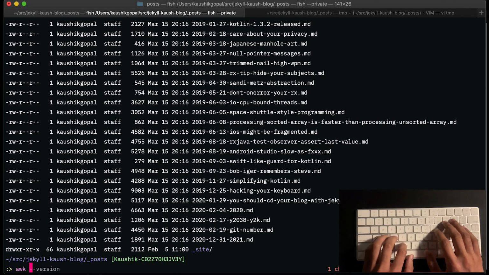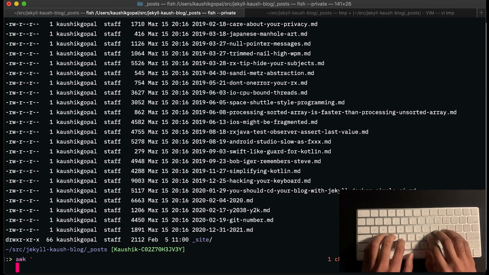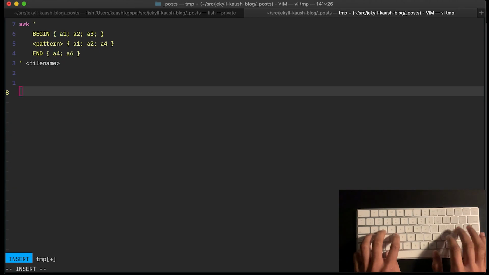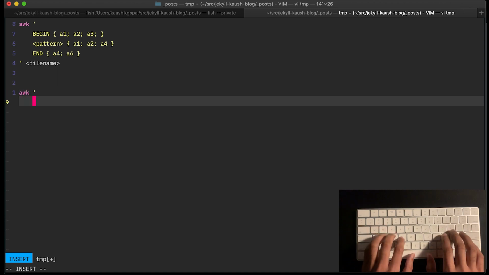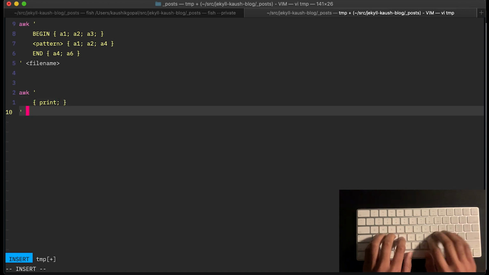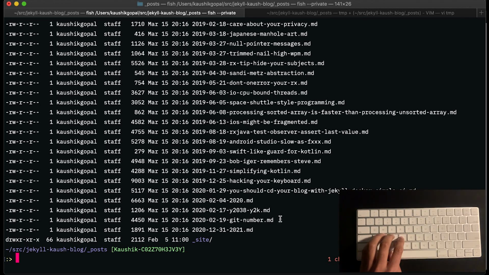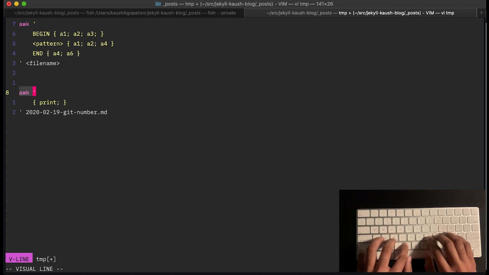And I'm going to write my first awk program. It's going to be very straightforward. I'm going to basically say, hey, actually, let me execute this in Vim so I can build this along the way. I'm going to say, hey, just print anything you see along the way. So every single line that you read, I'm going to actually pick up a real file name so it actually does run in the end of this.